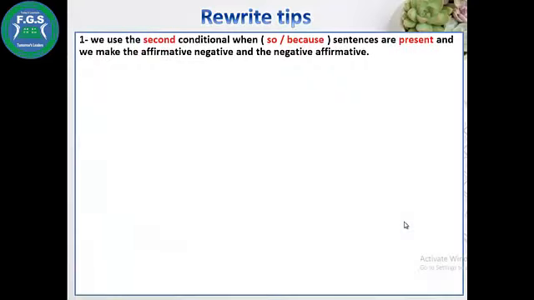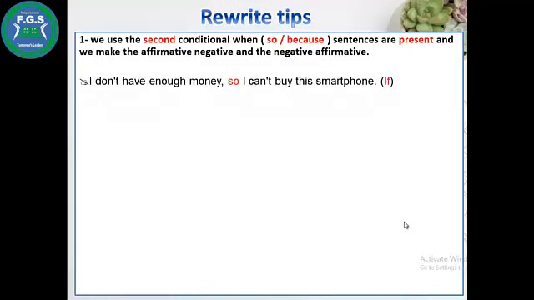Number 1, we use the second conditional when so or because sentences are present. We make the affirmative negative and the negative affirmative. I don't have enough money, so I can't buy this smartphone. Use if. The sentence after so goes after if, but we make the negative affirmative and the affirmative negative. It will be: if I had enough money, I would buy or I could buy this smartphone.